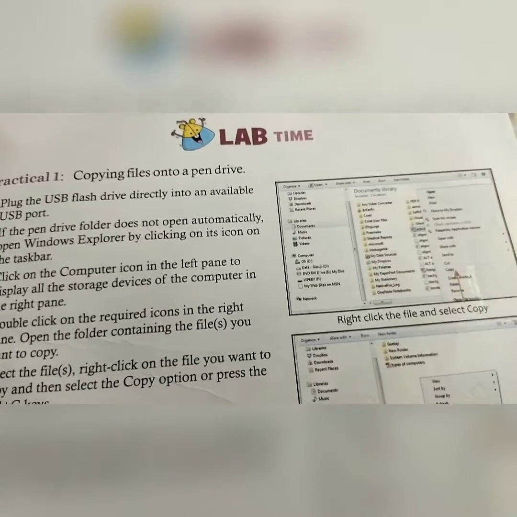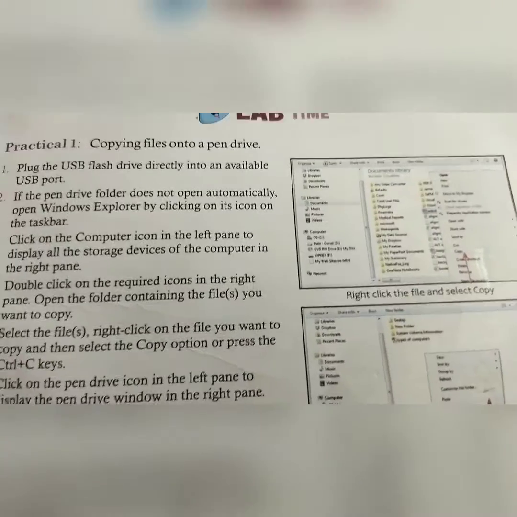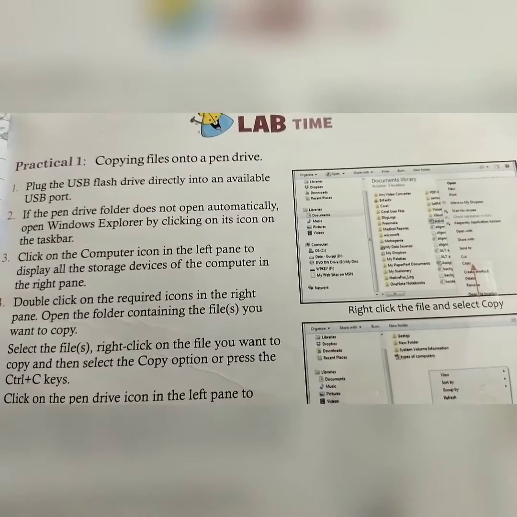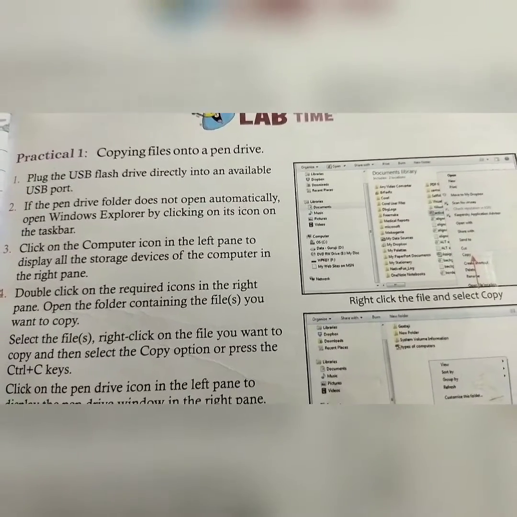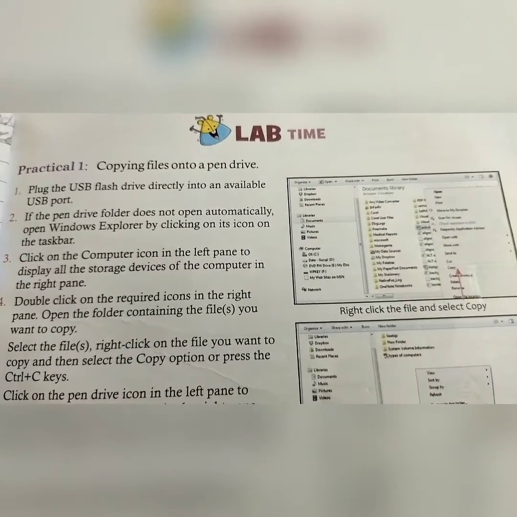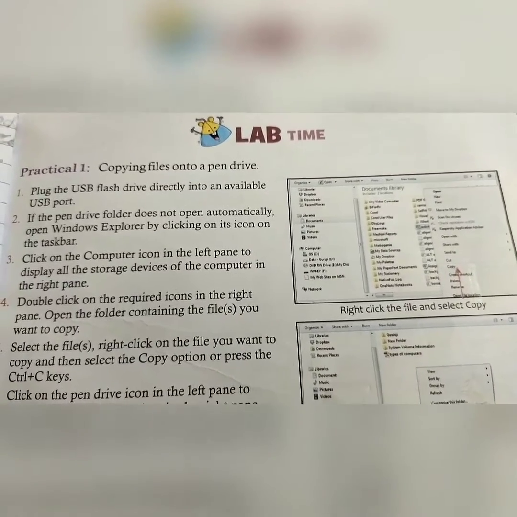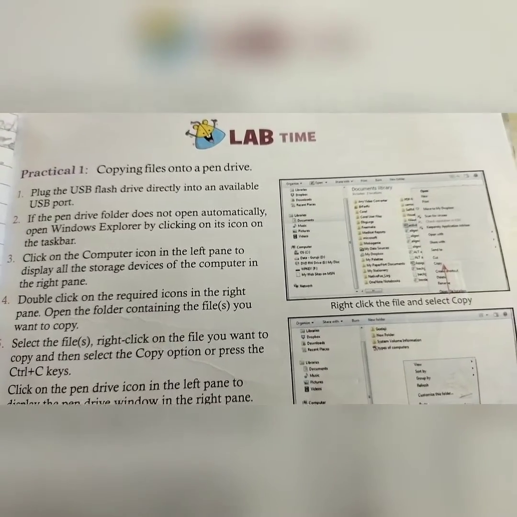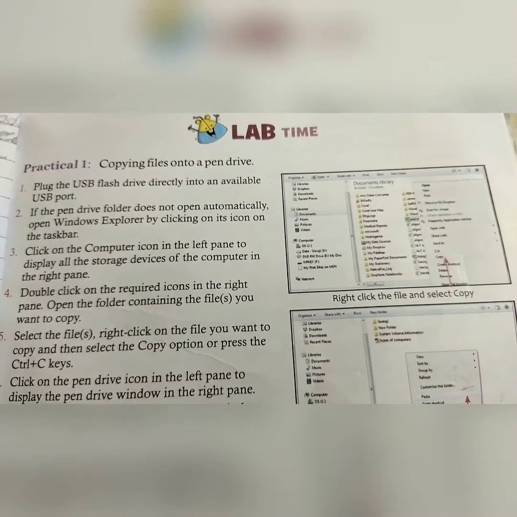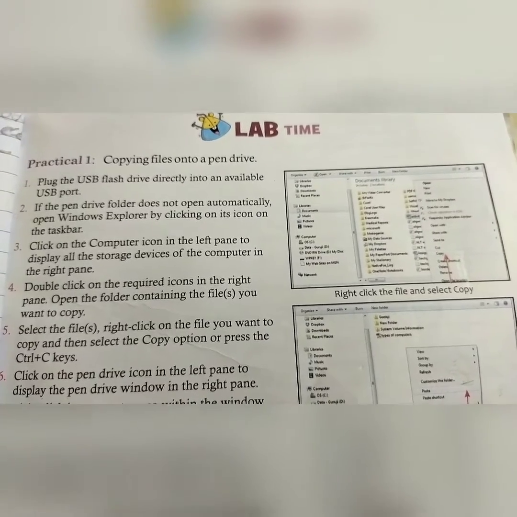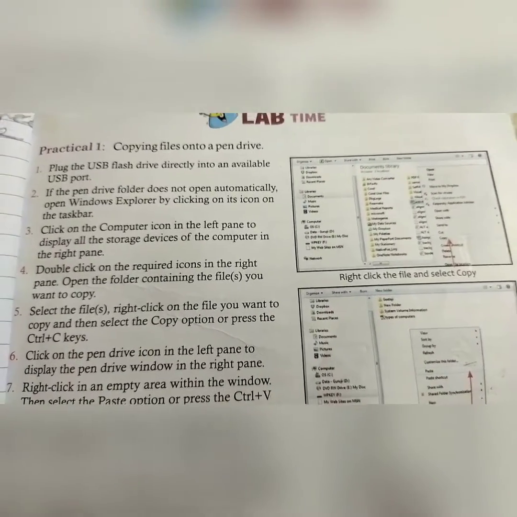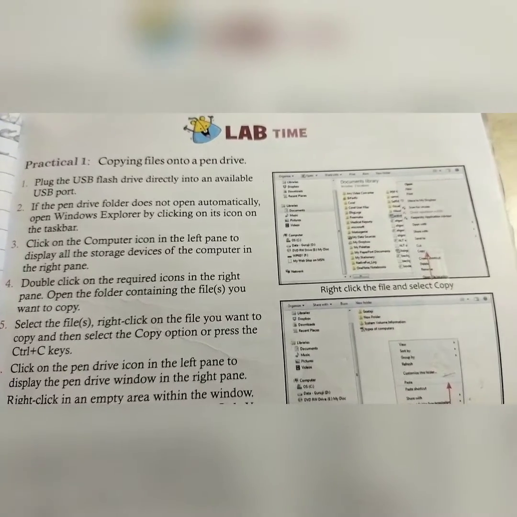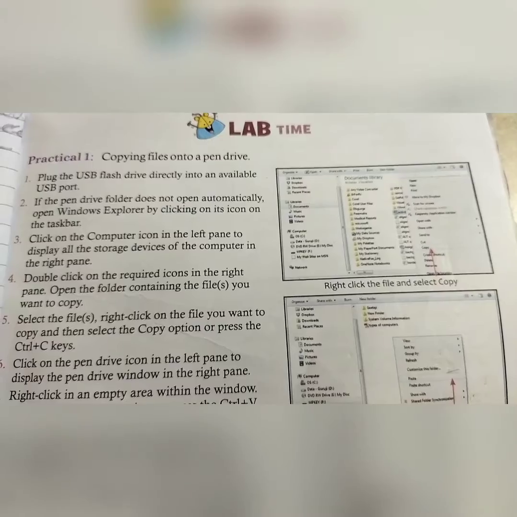Practical 1: copying files onto a pen drive. First of all, plug the USB flash drive directly into an available USB port. If the pen drive folder does not open automatically, open Windows Explorer by clicking on its icon on the taskbar. Click on the Computer icon in the left pane to display all the storage devices of the computer in the right pane. Fourth, double click on the required icon in the right pane. Open the folder containing the files you want to copy.